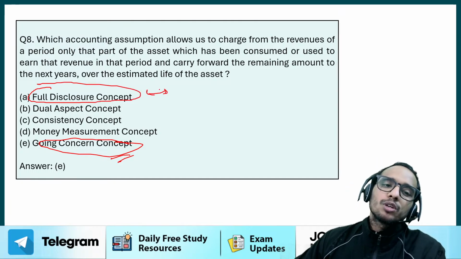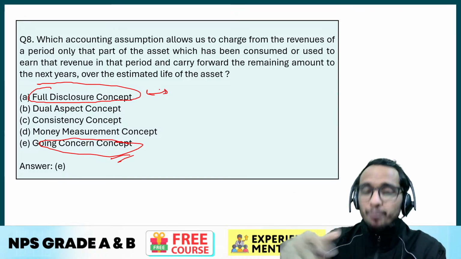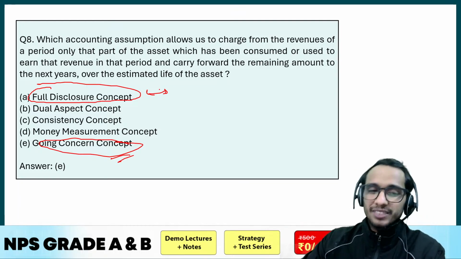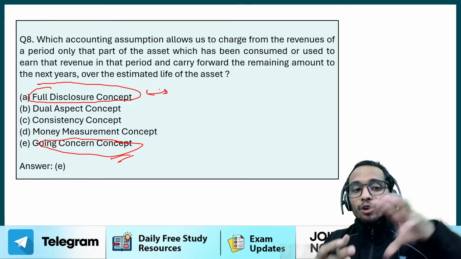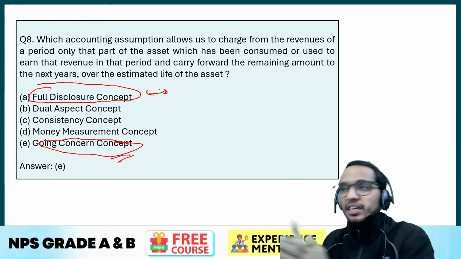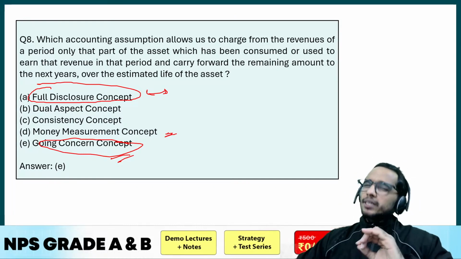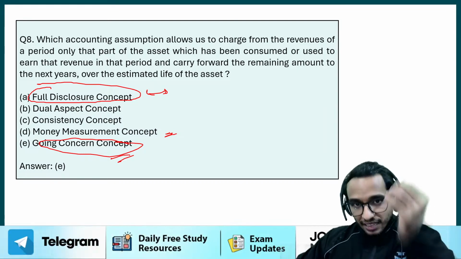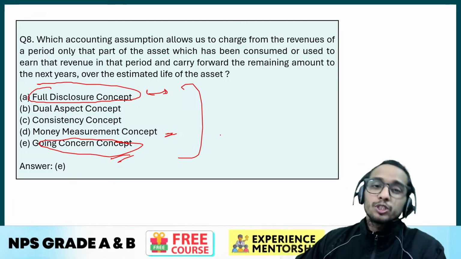See, the full disclosure concept is that whatever economic event is happening in the company, you have to disclose it in your account books. This is what the full disclosure concept says, right? The consistency concept says कि whatever policies you have used previously, you are going to use in the coming years as well. That is what your consistency concept says. What is the money measurement concept? The money measurement concept says कि the events that you can measure in monetary terms, that only you are going to record in your account books. So this is what these accounting assumptions or principles are.